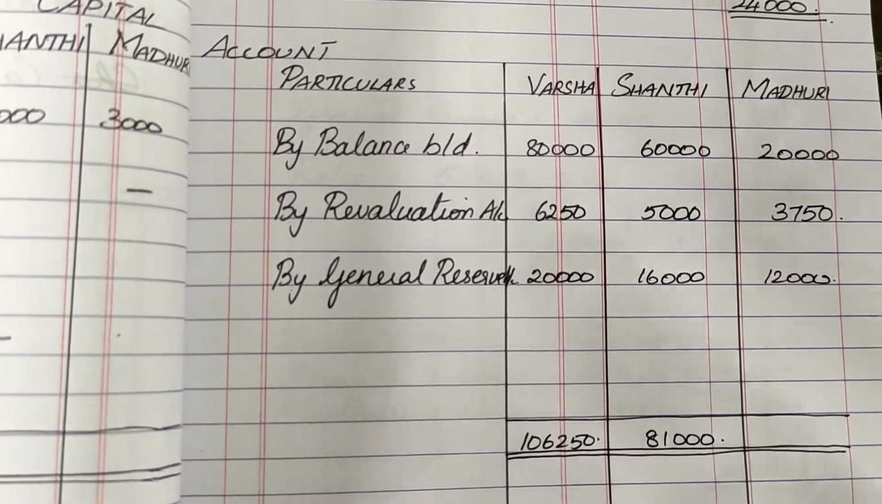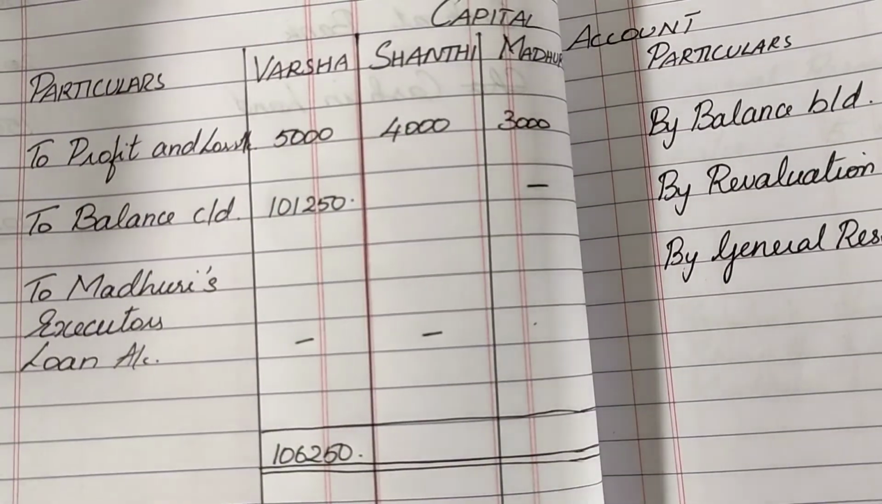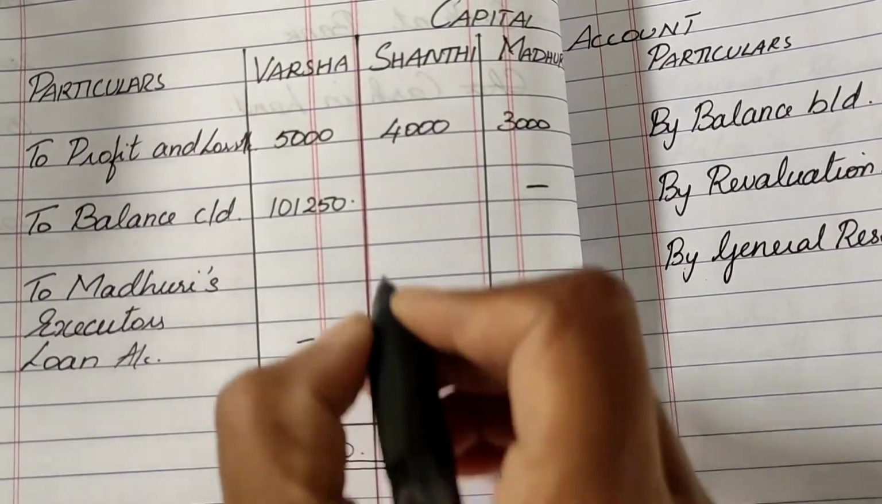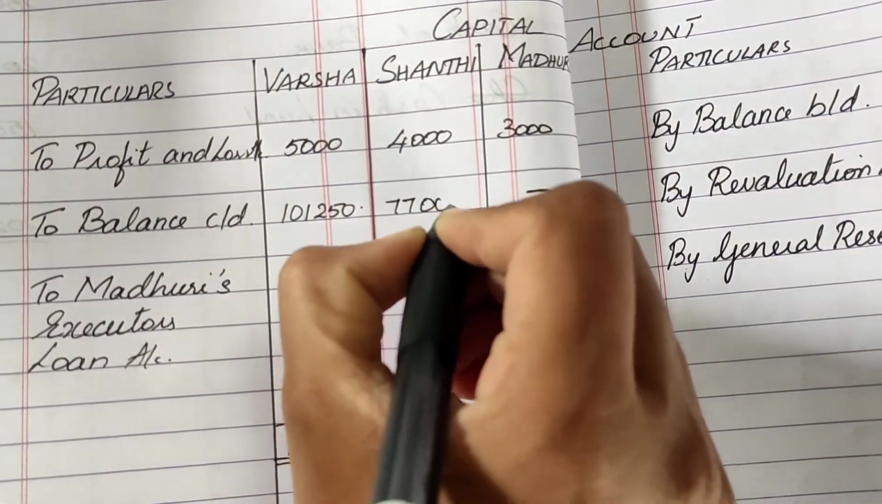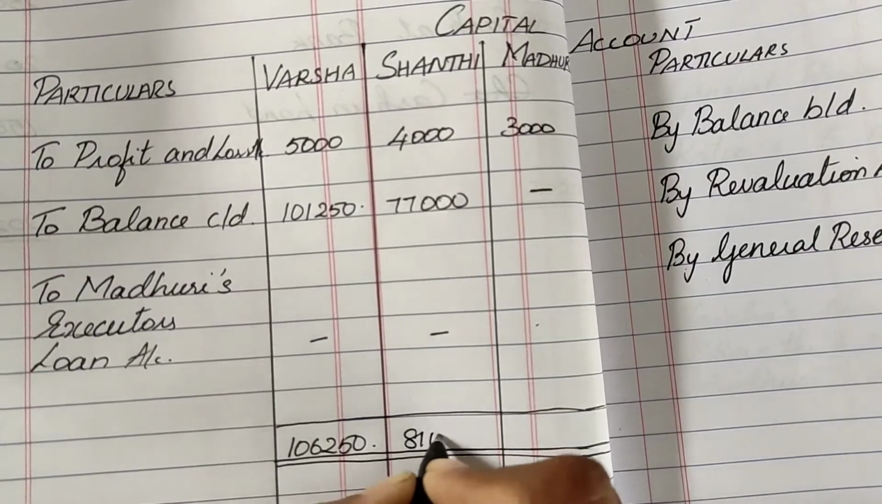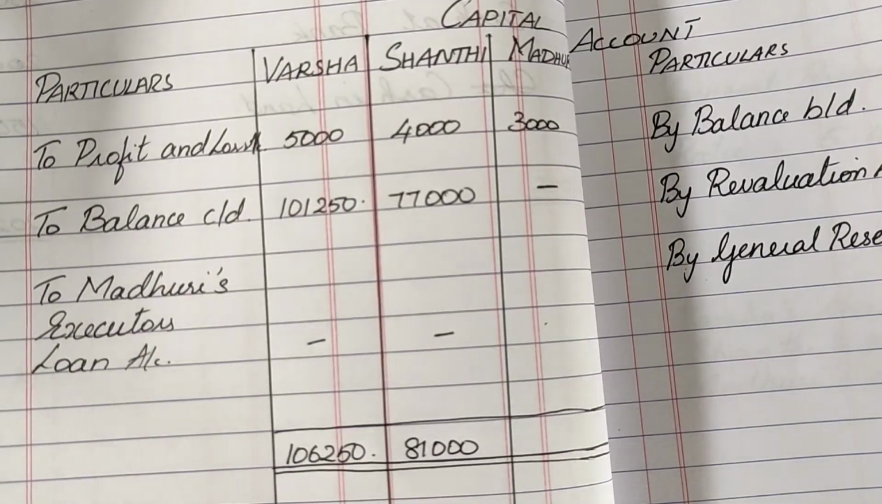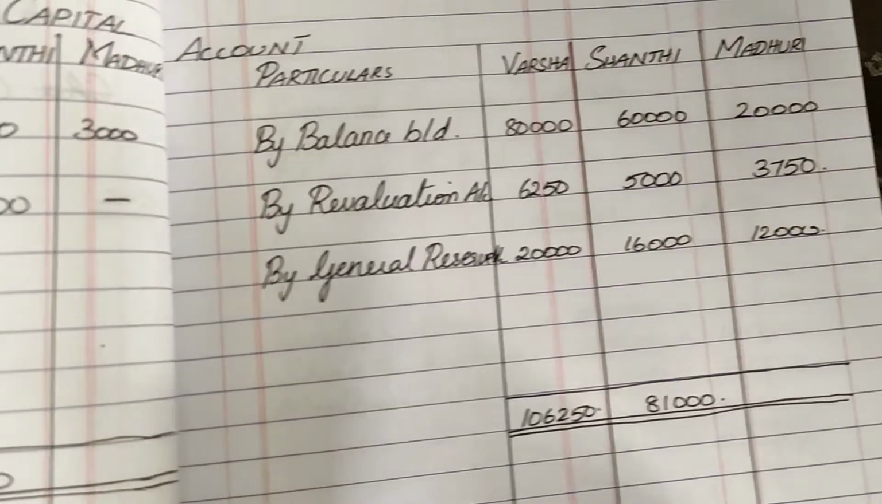So 81,000 minus 4,000, we get 77,000 as a balance carried down. Make sure that you write the 81,000 as a grand total on both the sides. Next, moving on to Madhuri.